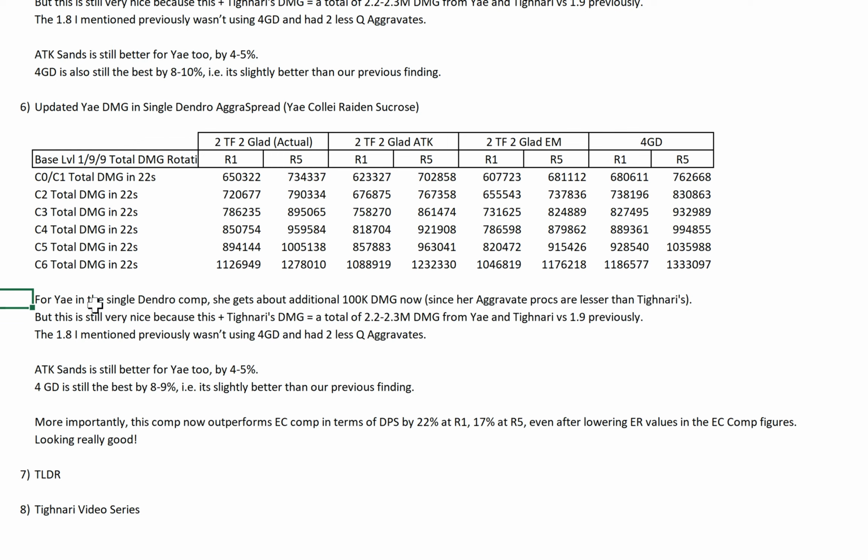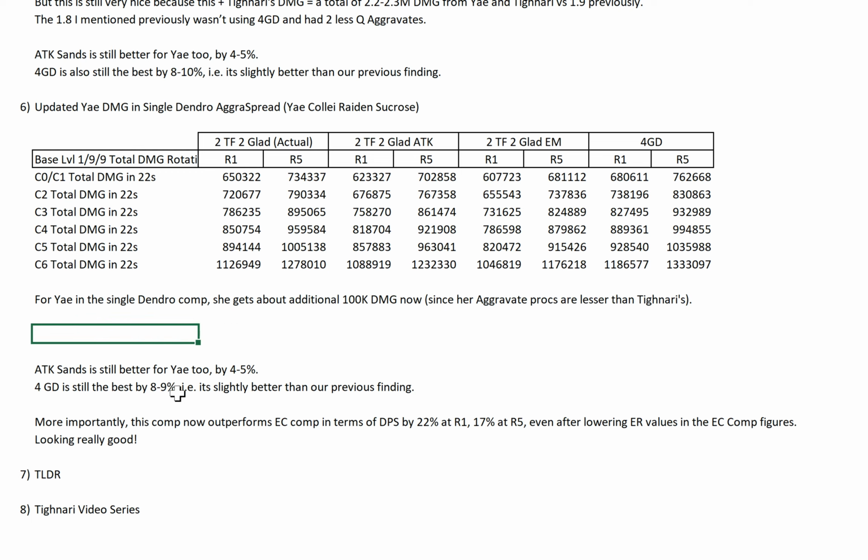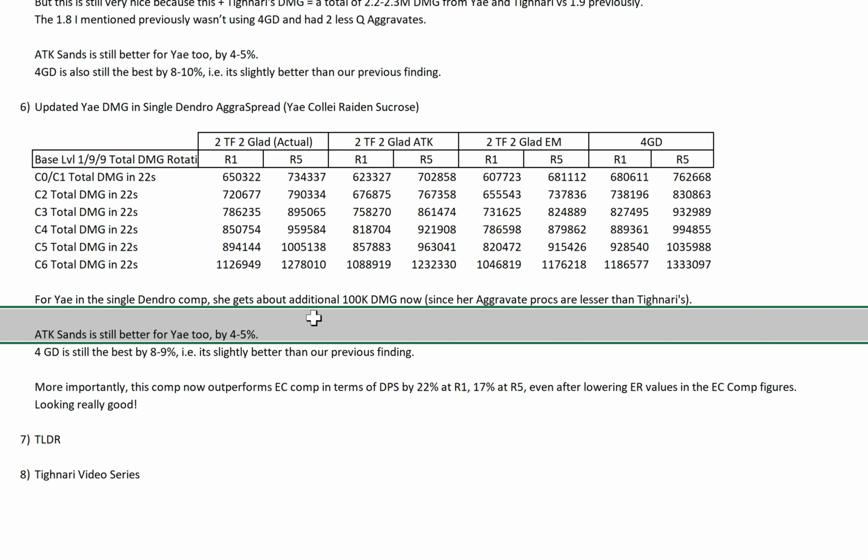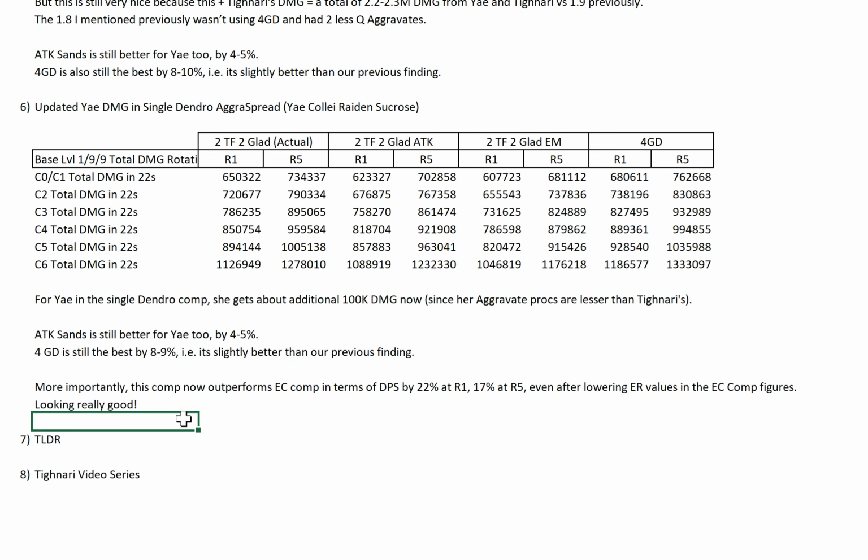Oh, wait, sorry. This is not updated. My bad. Okay, now, this is a bit different. This is basically saying that this comp now outperforms EC comp in terms of DPS by 22% at R1, 70% at R5, even after lowering ER values in the EC comp.